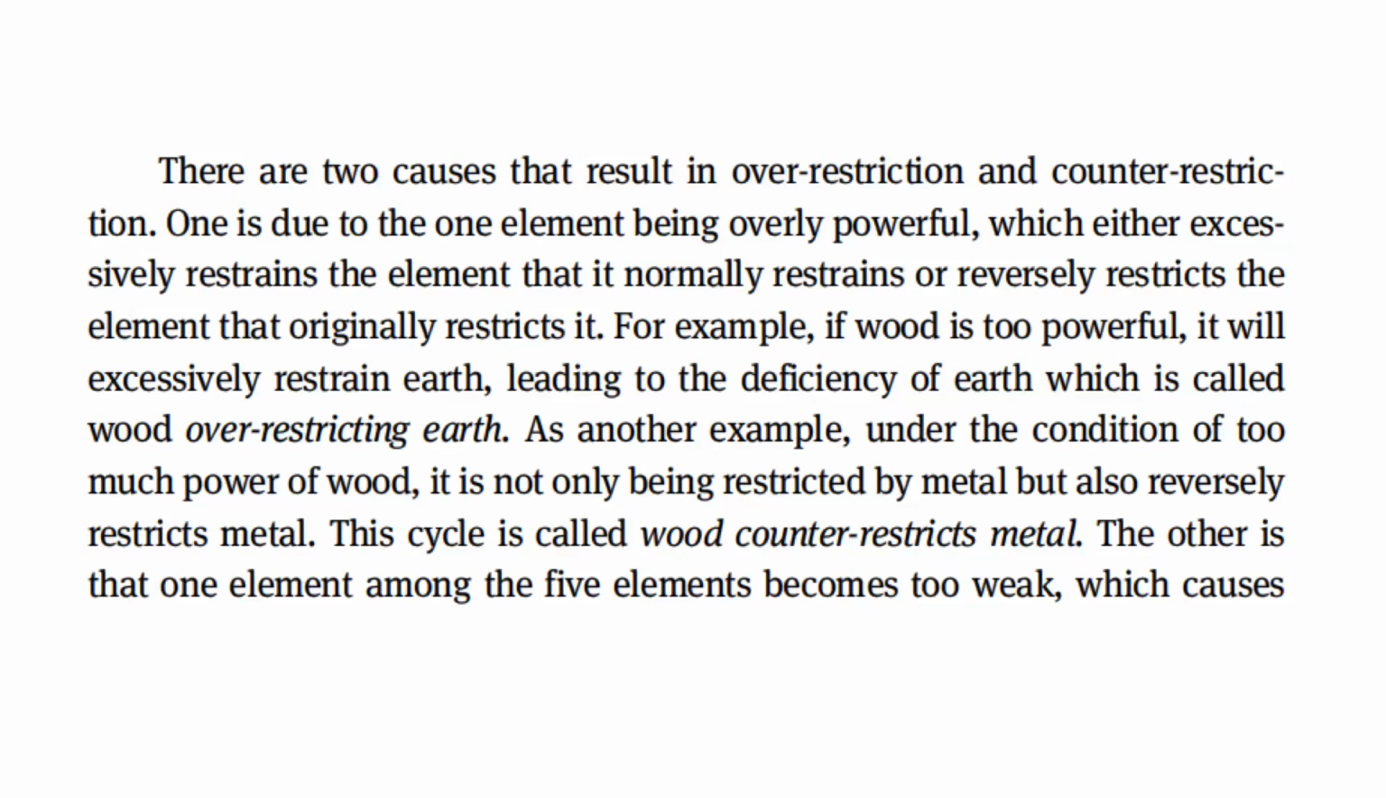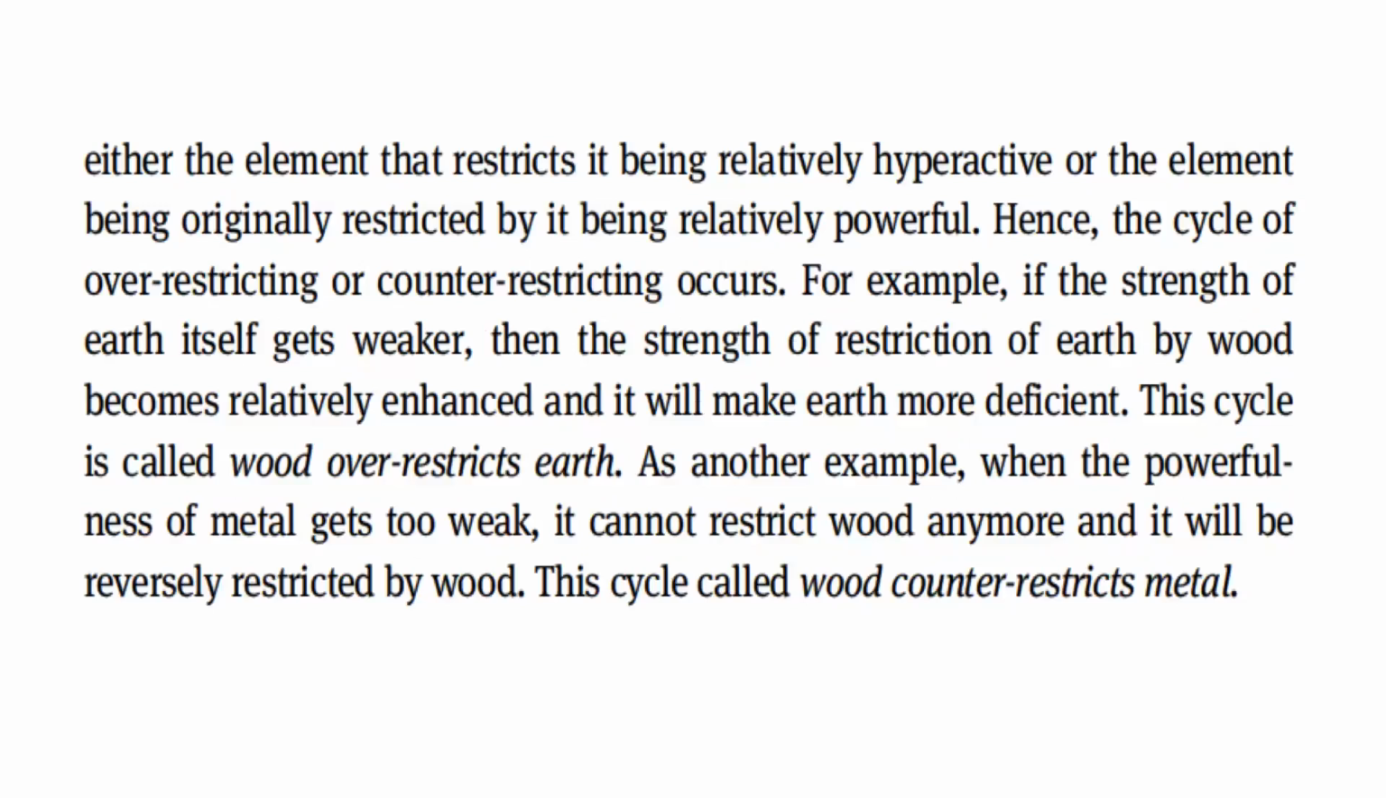The other cause is that one element among the five elements becomes too weak, which causes either the element that restricts it to be relatively hyperactive or the element originally restricted by it to be relatively powerful. Hence, the cycle of over-restricting or counter-restricting occurs. For example, if the strength of earth itself gets weaker, then the strength of restriction of earth by wood becomes relatively enhanced, and it will make earth more deficient. This cycle is called wood over-restricts earth.